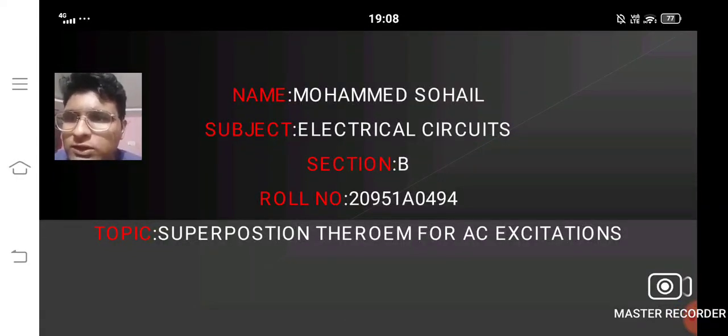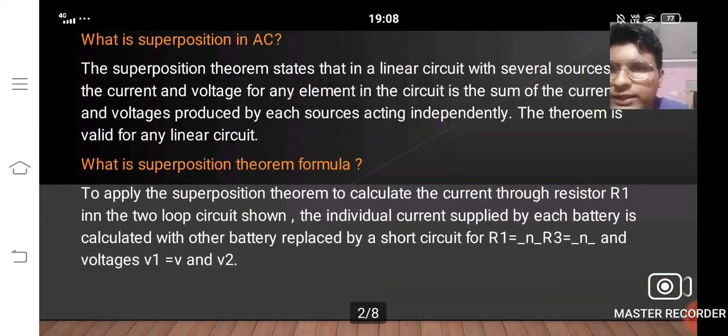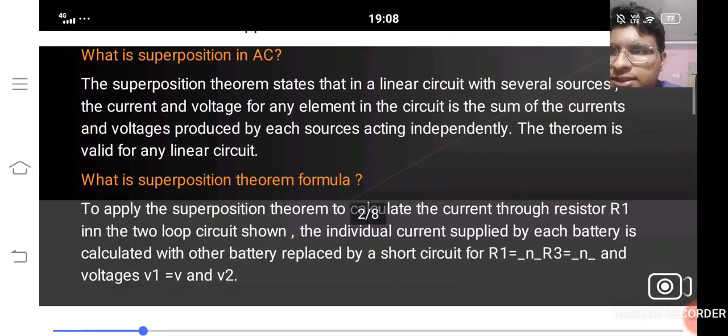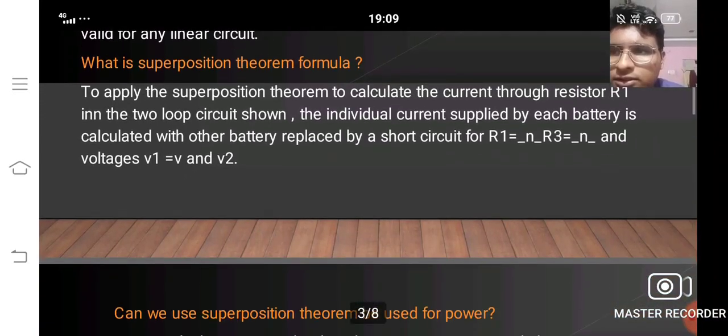Today my topic is on superposition theorem for AC circuits. What is superposition in AC circuits? The superposition theorem states that in a linear circuit with several sources, the current and voltage of any element in the circuit is the sum of the current and voltage produced by each source acting independently. The theorem is valid for any linear circuit.